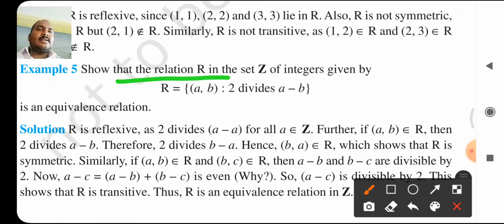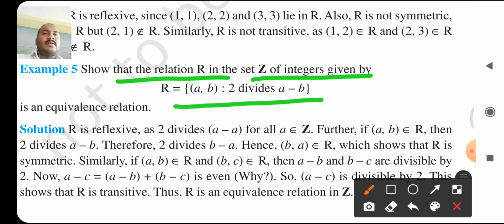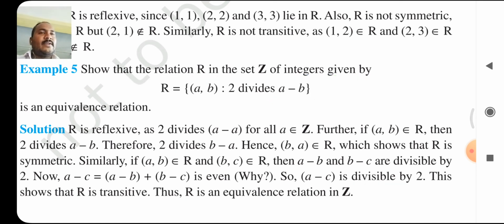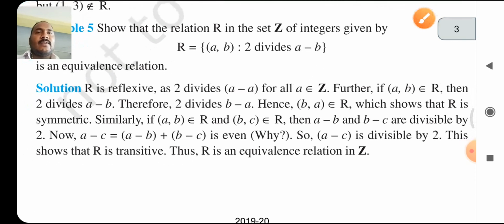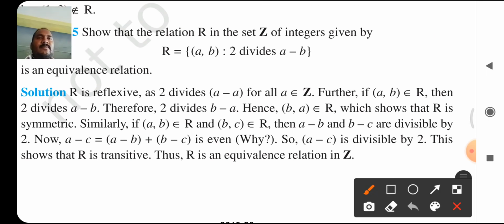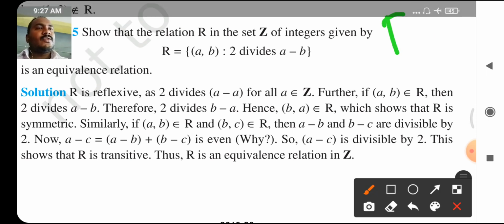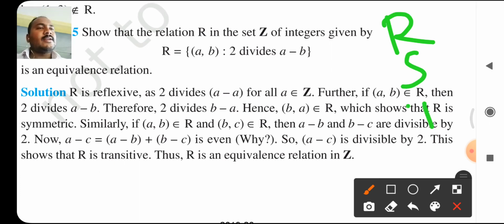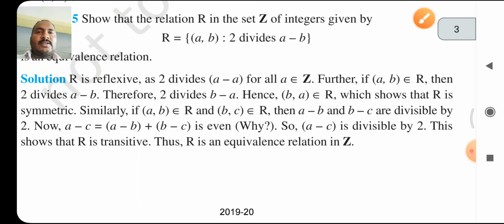Show that the relation R in the set Z of integers given by R = {(a, b) such that 2 divides a minus b} is an equivalence relation. My dear students, we know the definition of equivalence relation: R must be reflexive, symmetric and transitive. Okay.